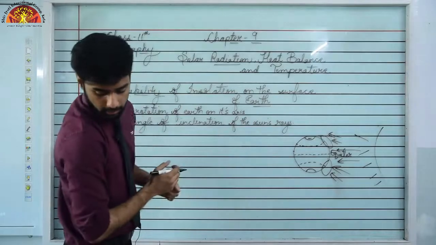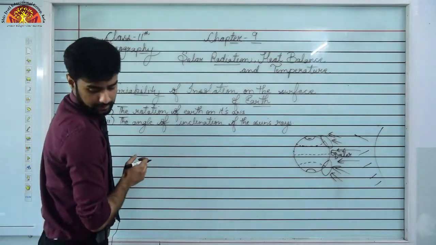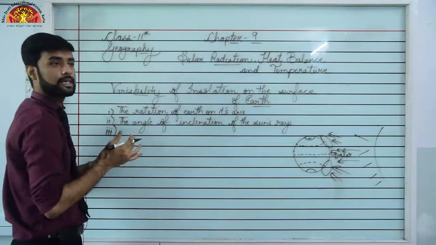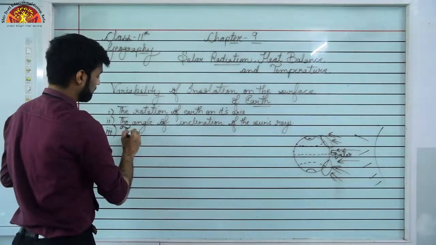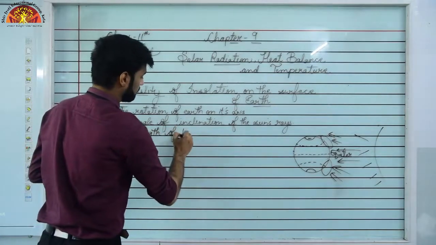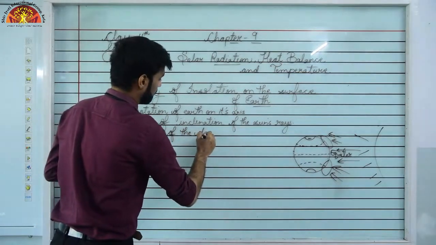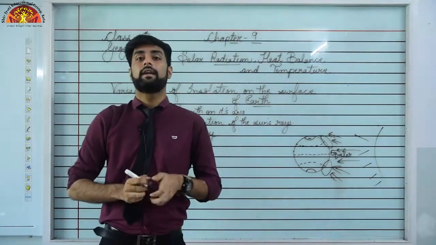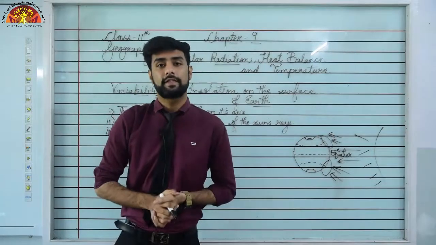Now the third topic is the length of the day. Our third topic, the third variation which affects how much energy we are getting, is the length of the day. It's very easy for you to understand. We all know that our Earth day consists of 23 hours and 56 minutes, right?